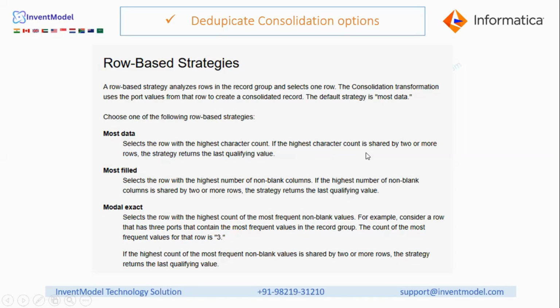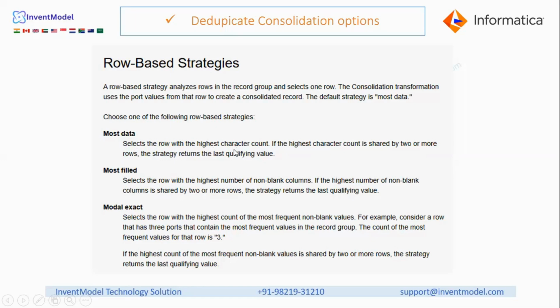If the highest character count is shared by two or more rows, the strategy returns the last qualifying value. So in case of most data, the most important thing is that it selects the row with the highest character count. It will simply see the number of characters in the data set.